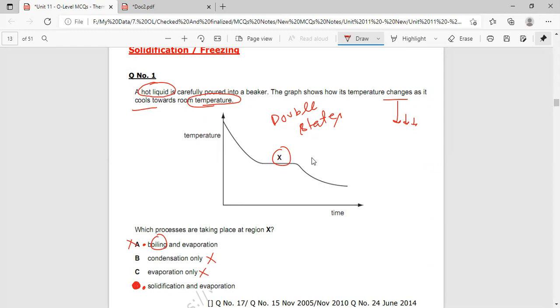Because the temperature is decreasing, definitely heat is being emitted, and then liquid is being converted from liquid to solid. So when liquid converts into solid, that process is called solidification or freezing. And obviously the temperature of the liquid decreases, or in other words, the liquid evaporates. So option D is the correct answer.